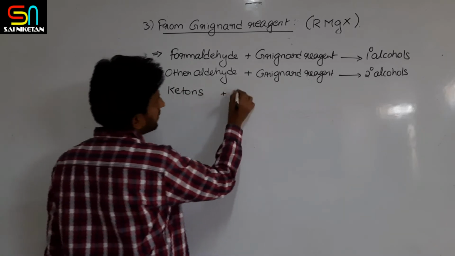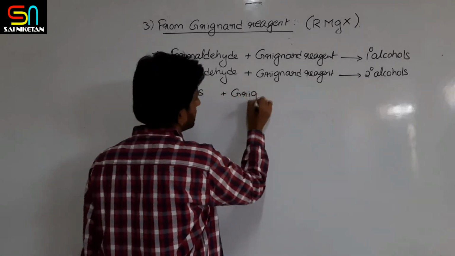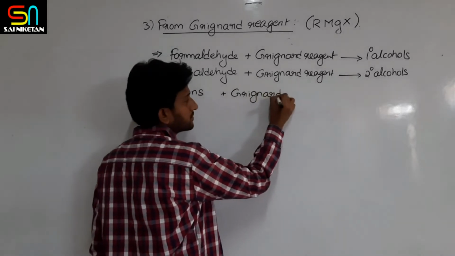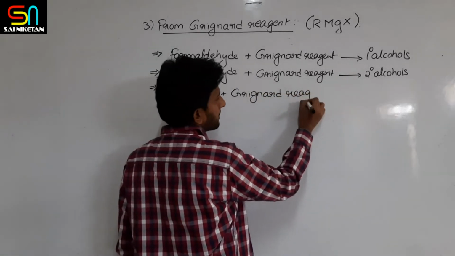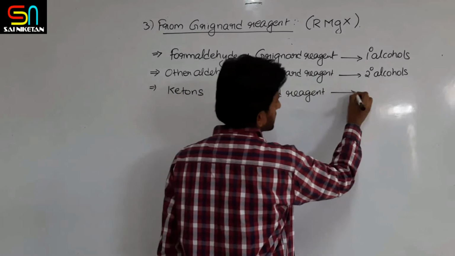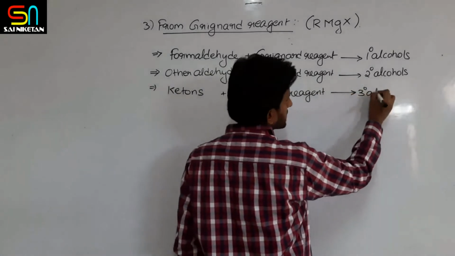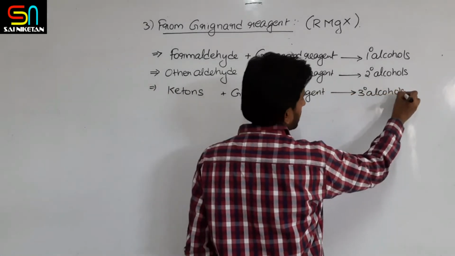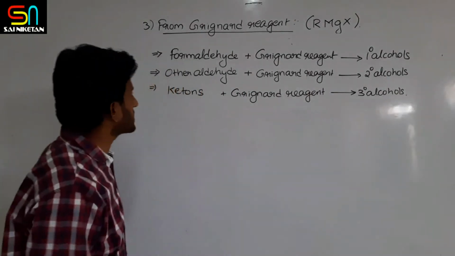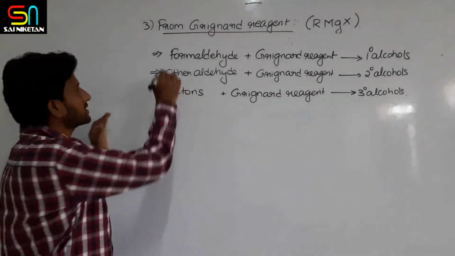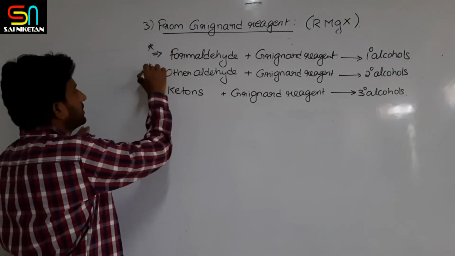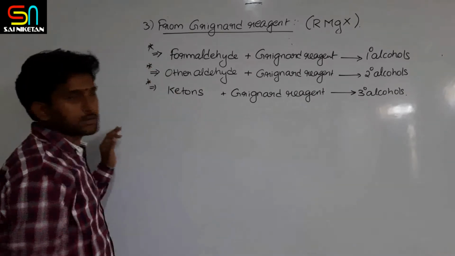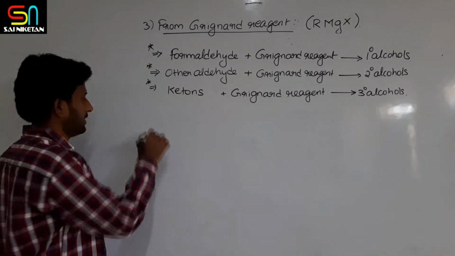Ketones on reaction with Grignard reagent produce tertiary alcohols, right? So these points you need to remember. Let us take one example.